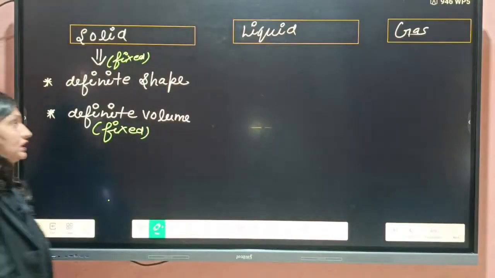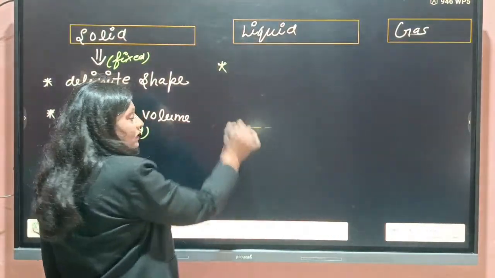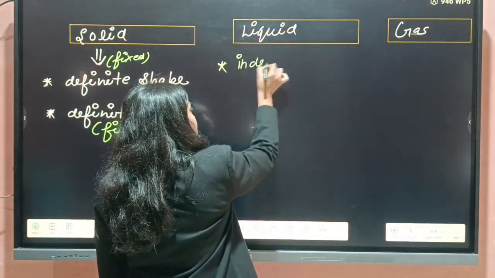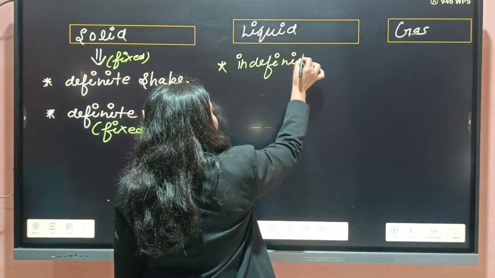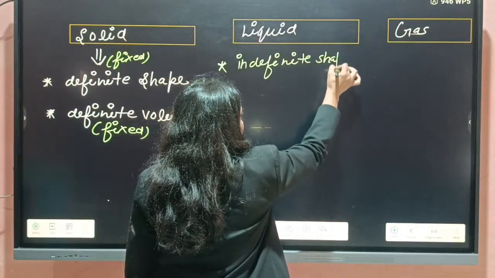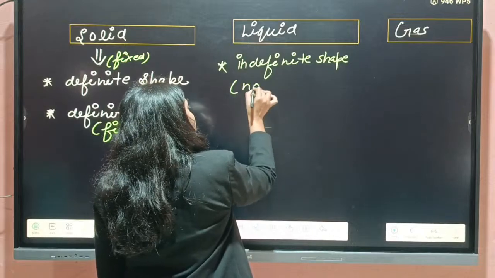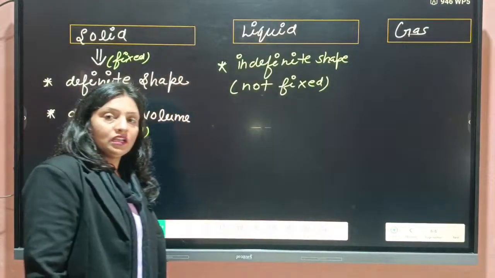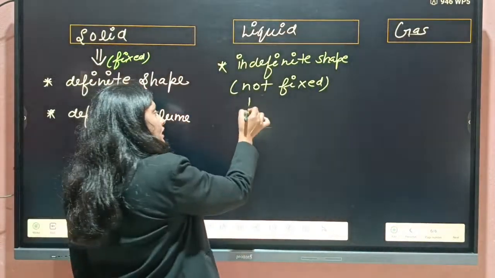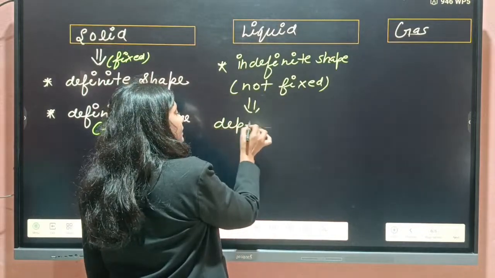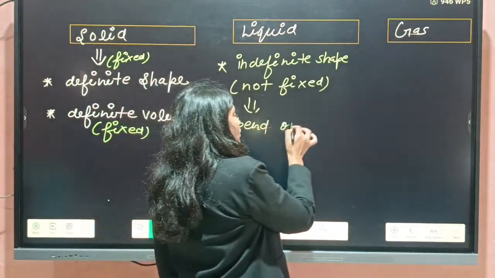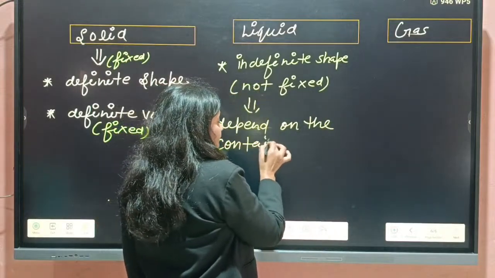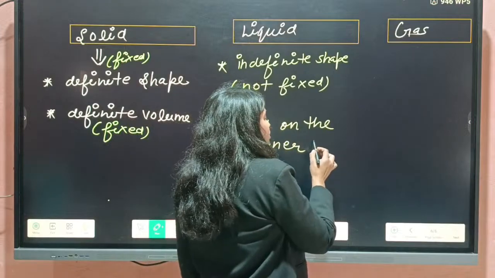But students, liquids have indefinite shape, which means their shape is not fixed. Their shape depends on the container in which they are filled.